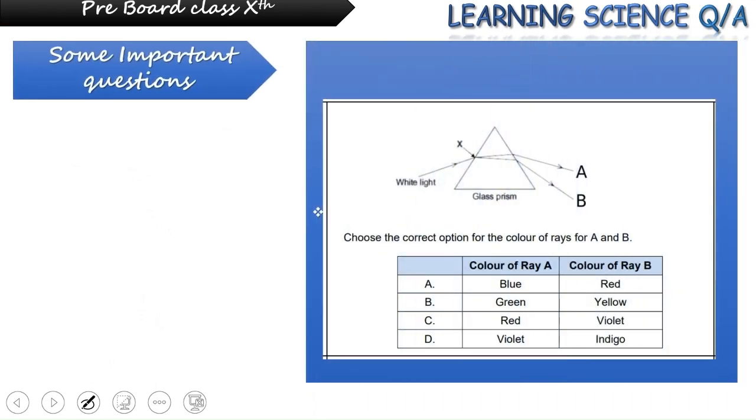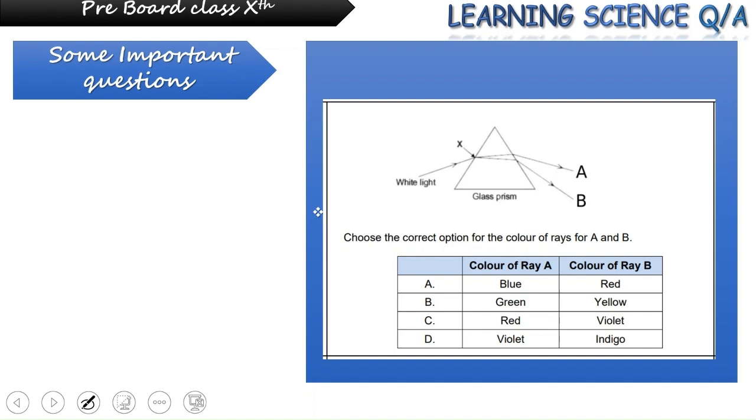Coming to the next question, choose the correct option for the color of rays for A and B. Now this question, the same question can be asked in another way, that they could ask you to draw this diagram when a white light is passing through a prism, how exactly it gets split into the 7 colors.